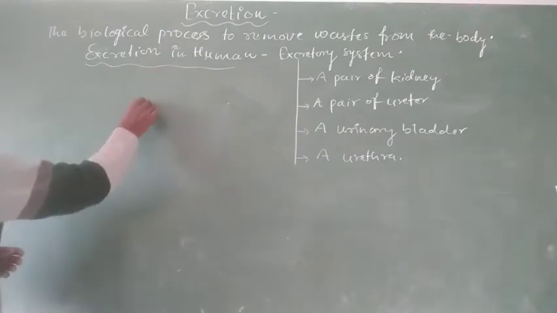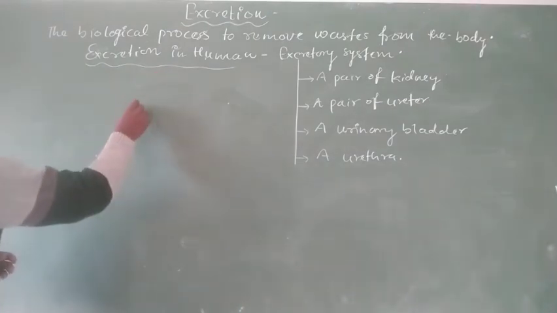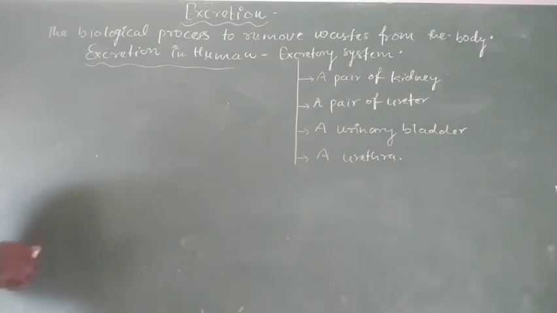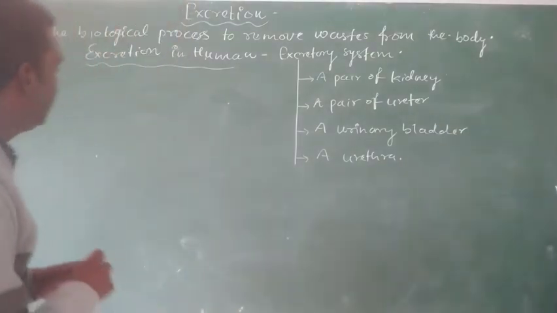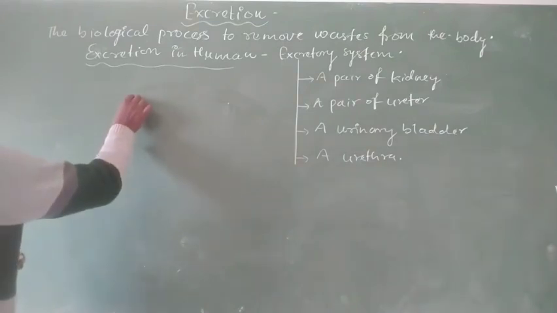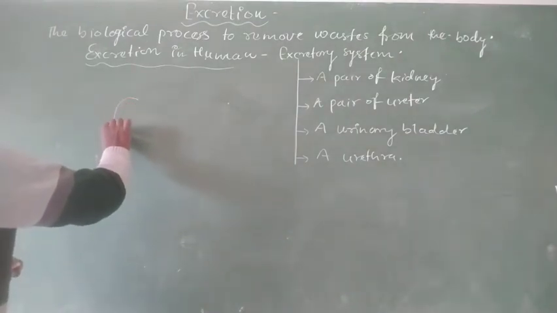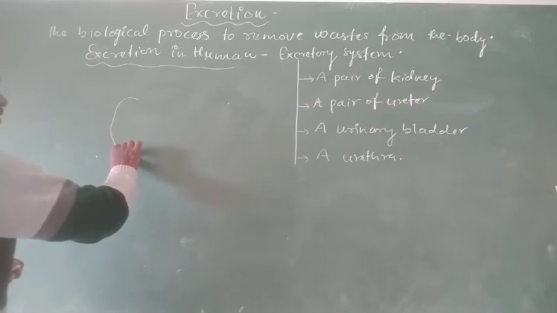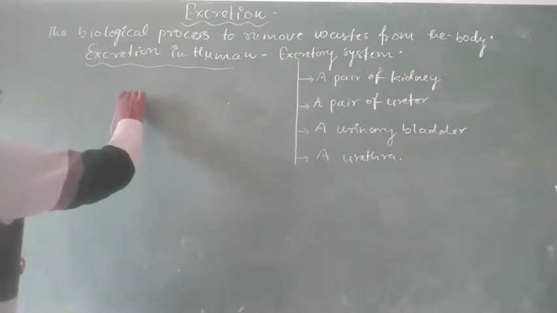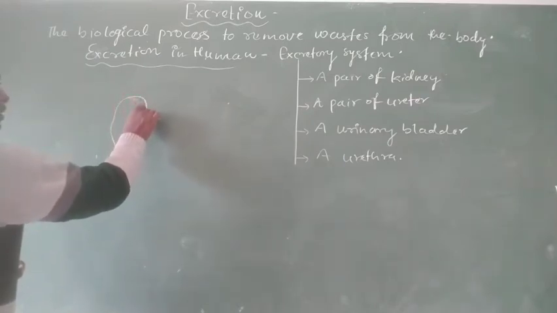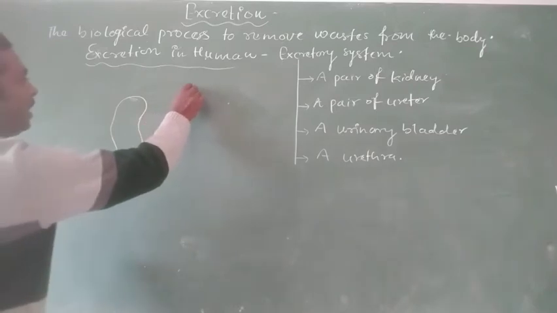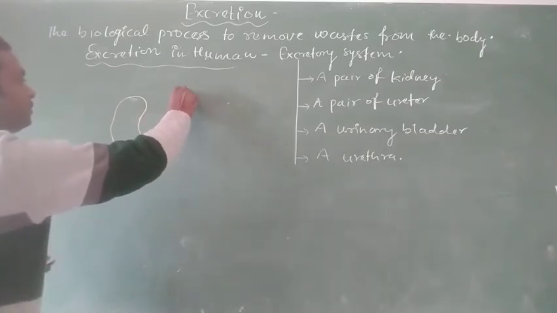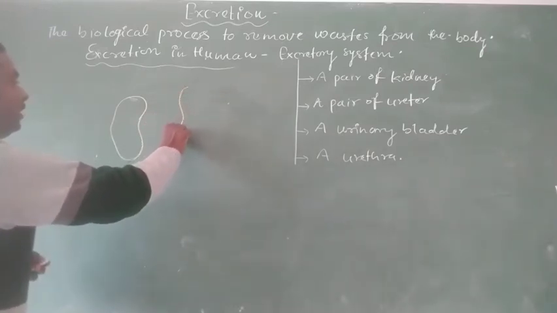Our excretory system is made of these organs. There are a pair of bean-shaped kidneys located in our body alongside the backbone.